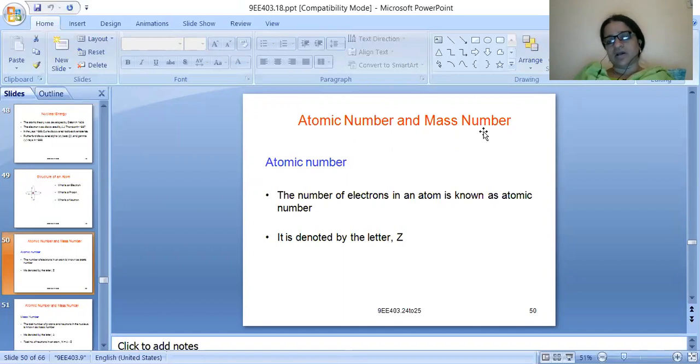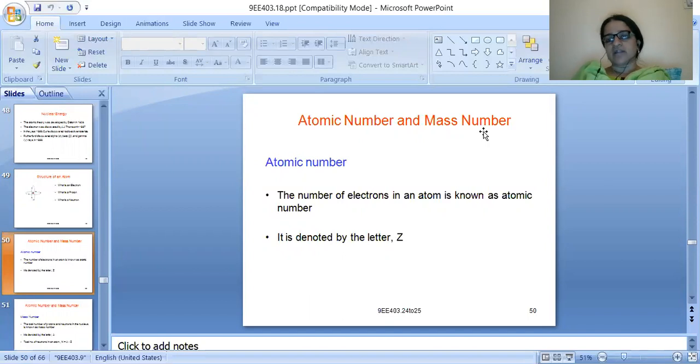Similarly, all the materials have been classified and given atomic numbers, based on the number of electrons present in an atom, and this atomic number is represented by capital Z.